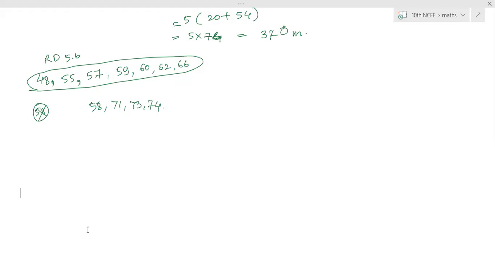If the event happening is P, then the event not happening is 1 minus P. Now here what is the 1? The sum of all the numbers.